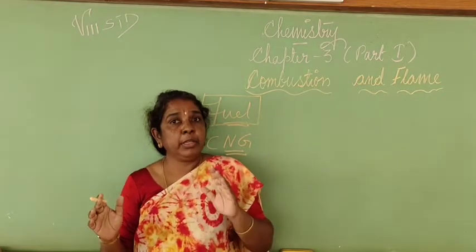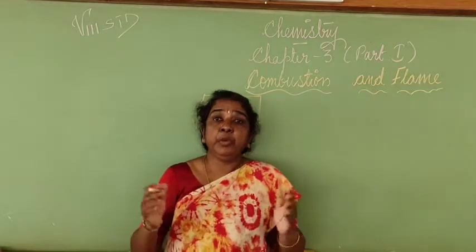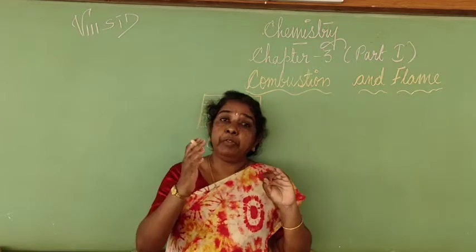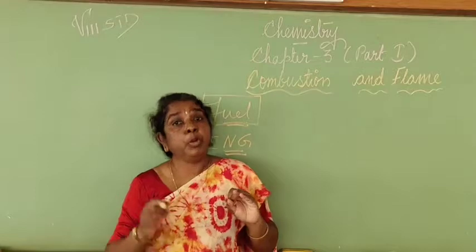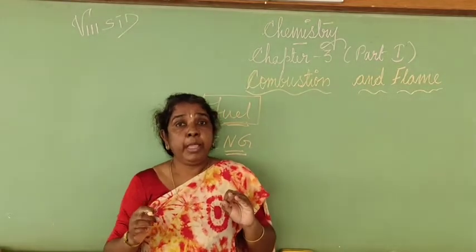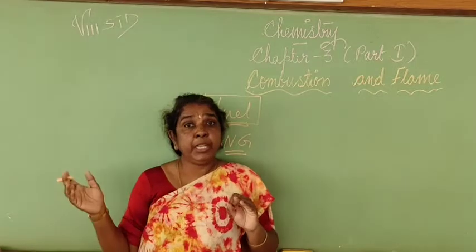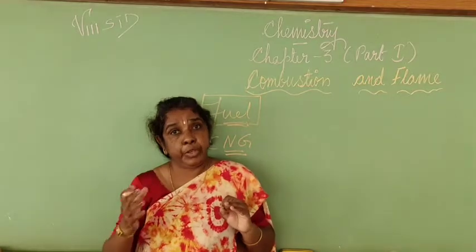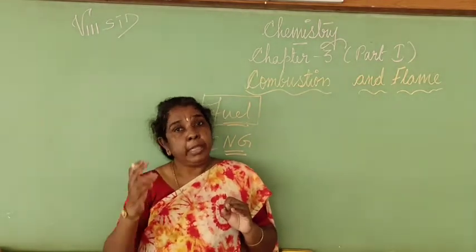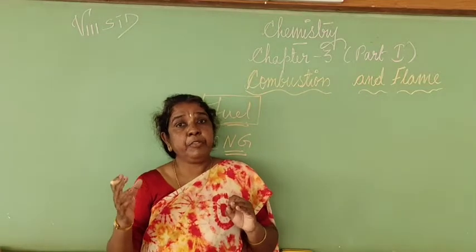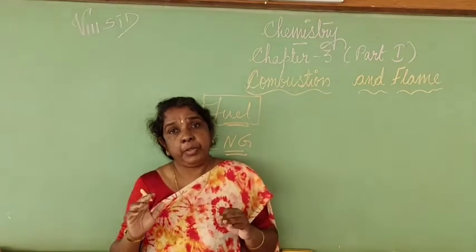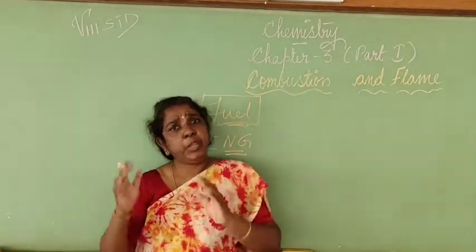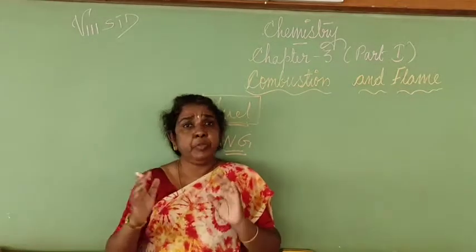If you can just remember what examples you had given in the previous chapter, you said the examples for fuel are petrol, and even the fuels which we use at home. I think we just spoke about wood. Firewood is used at home as a source of energy. In some villages even cow dung, the dry cow dung cakes we call it, is used to obtain heat, energy. Apart from that, in many homes we use liquid petroleum gas, you know, those LPG cylinders. All these are sources of energy, and you put all of them together under examples for fuels.